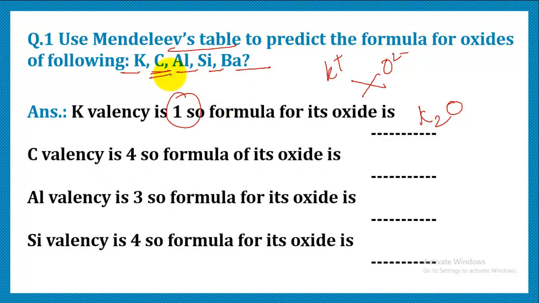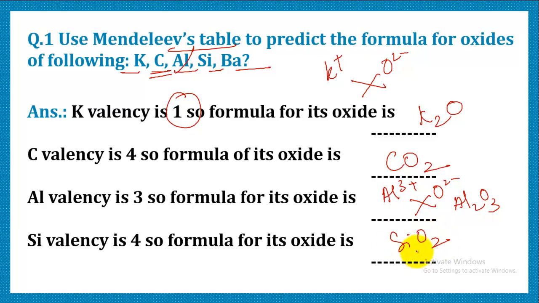Second, we have carbon. Carbon is a non-metal and we know that it combines with oxygen to form a molecule, that is CO2. Third is aluminium. Aluminium valency is 3 positive and oxide is 2 negative. So after crisscross, the formula obtained is Al2O3. Let's do silicon. Silicon is a non-metal, so its oxide is a kind of molecule, or you can say a network structure, with formula SiO2. Another is barium. The valency of barium is 2 positive and for oxygen it is 2 negative. So the formula that we get is BaO.